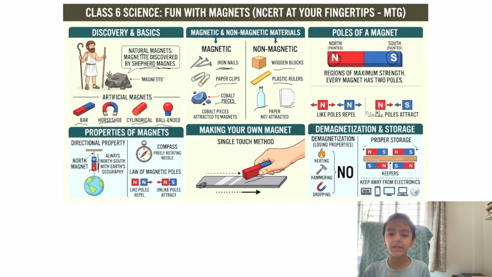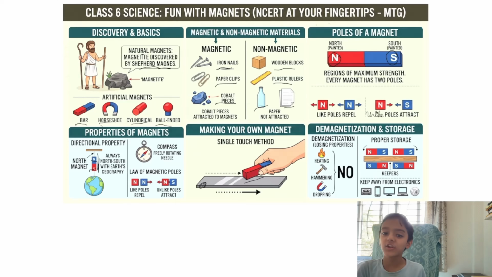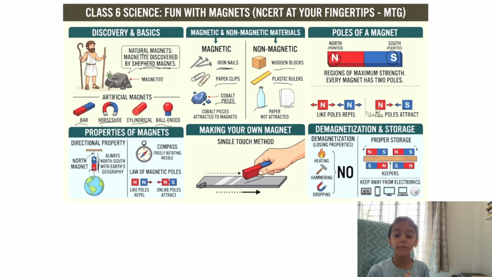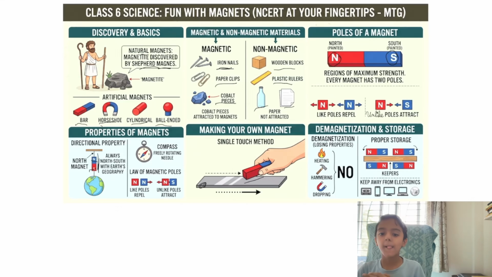So you can make your own magnet at home using this method. Now I will teach you how demagnetization happens and how to do the proper storage of magnets. Look, in demagnetization the magnets lose their properties. That means they are no longer called magnets.